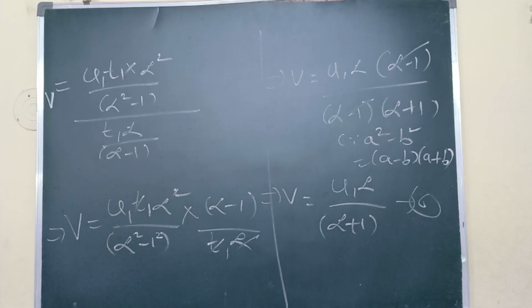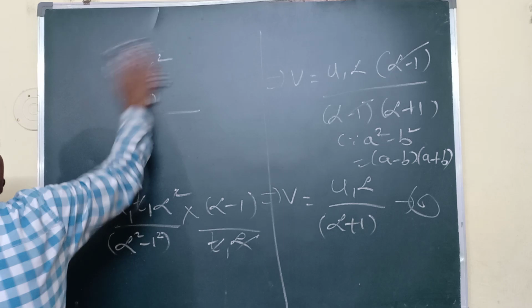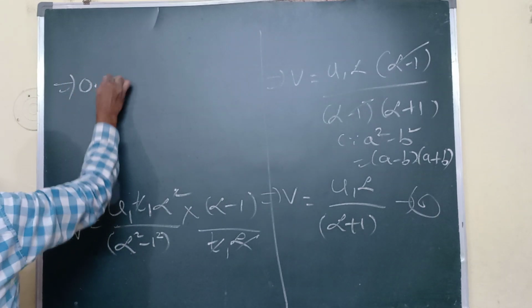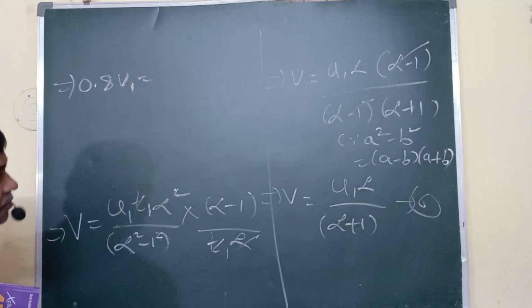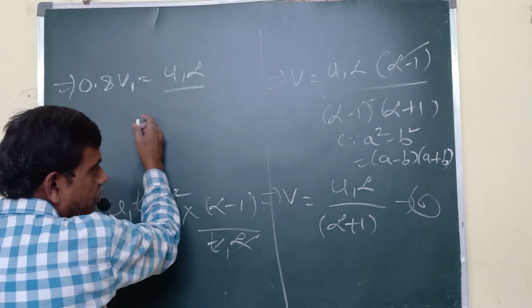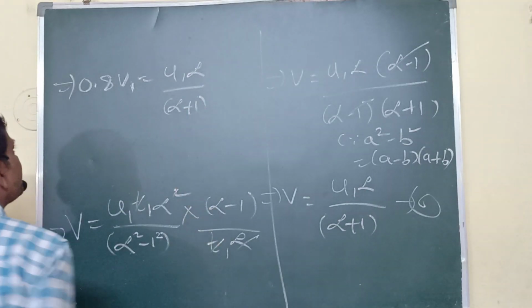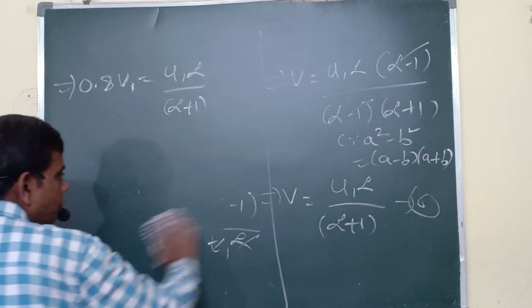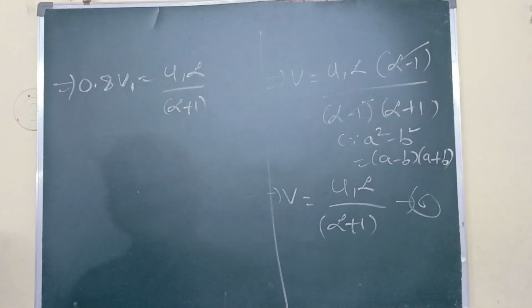That is the average velocity, u1 alpha by alpha plus 1. Correct. Next, what is given: this average velocity equals to 0.8 v1. Condition given that v equals to 0.8 v1. So that equals to u1 alpha by alpha plus 1. Here, what is the v1? In the first parabolic path, average velocity is called v1.